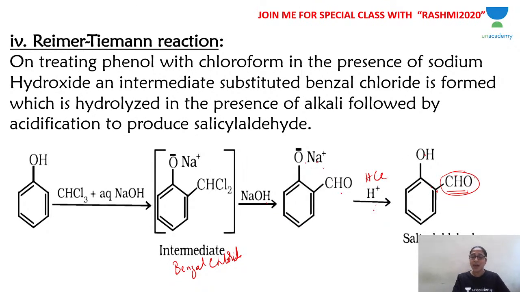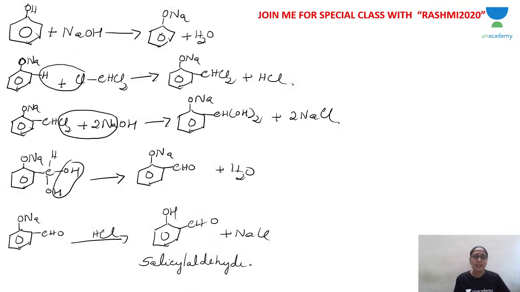Now exactly how the reaction takes place, this is how it takes place. Phenol first reacts with NaOH, so sodium phenoxide is formed, because phenoxide is more reactive. Phenoxide ion is then treated with chloroform, and reacts with chloroform from the ortho position with respect to ONa. From the ortho position, hydrogen will come out, and from chloroform, Cl.